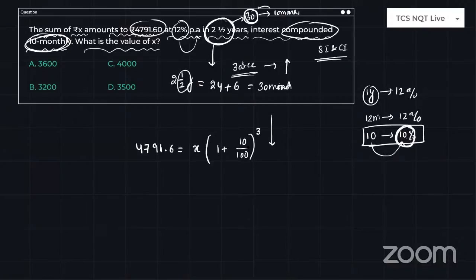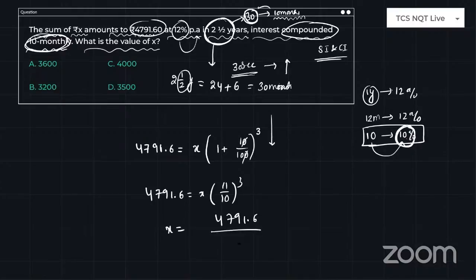So this is what you have to take care of. Rate of interest is 10%, and in the 30 months, we have three 10-month periods, so n value is 3. This is the real concept of compound interest. So 4791.6 is equal to X into 1 plus 10 by 100 whole cube, the 0s get cancelled, so it is 11 by 10 whole cube. So X is equal to 4791.6 divided by 11 cube, or we can say 11 into 11 into 11. The answer is actually 1331, or you can leave this as 11 into 11 into 11 into 10 cube.